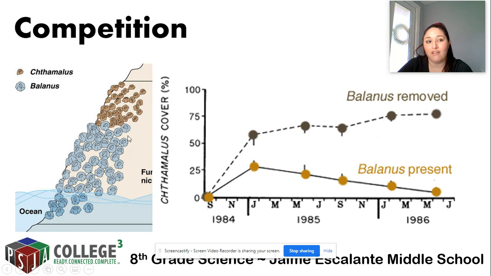When Balanus was there, right, when Balanus was chilling out with them, Cathalmus was able to grow for a couple of months, but then over time just started dying out. On the other hand, when they removed Balanus, right, we noticed that Cathalmus was able to thrive and prosper. So overall, this experiment showed that Cathalmus and Balanus were probably in competition for space. So when we removed these Balanus species, Cathalmus was able to thrive.